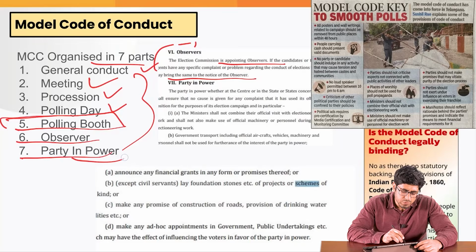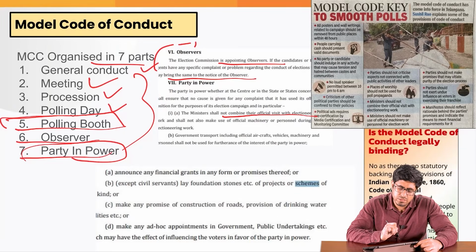Then the 7th part talks about the party in power, how the ruling party is supposed to conduct themselves. Of course, they are not supposed to combine their official visit with the electioneering process. They must not use government transport, for example, government aircraft or government vehicles, for campaigning in the election.